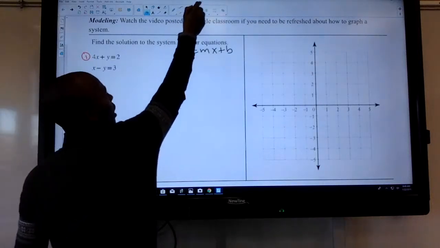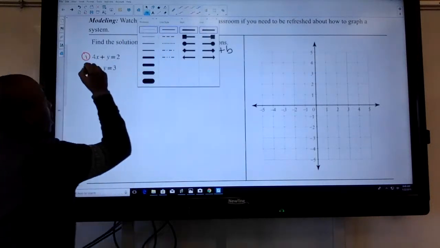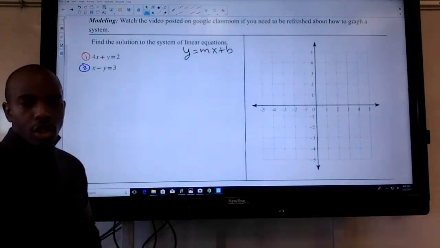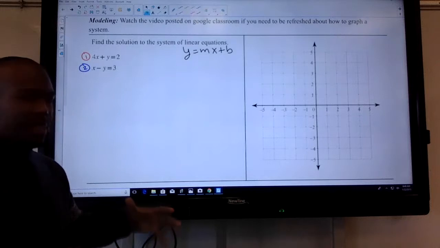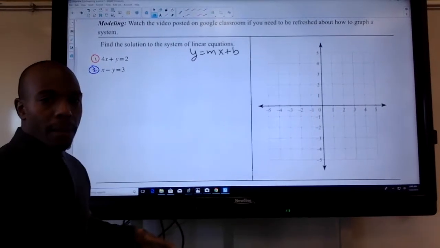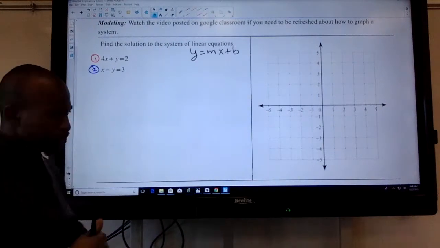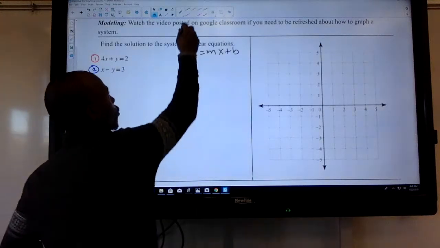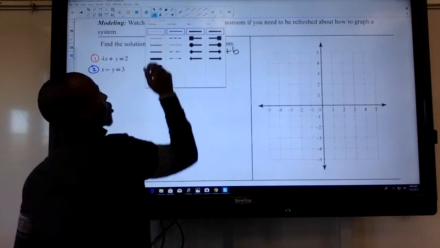And I'm going to use a red marker just so that way we can see it together. And for the second equation, when I go to solve it, I'm going to use blue, right? So if you can see these colors and they work for you, they make sense to you, awesome, right? But I want to make sure that we're able to look at them and see exactly my process as we go through.